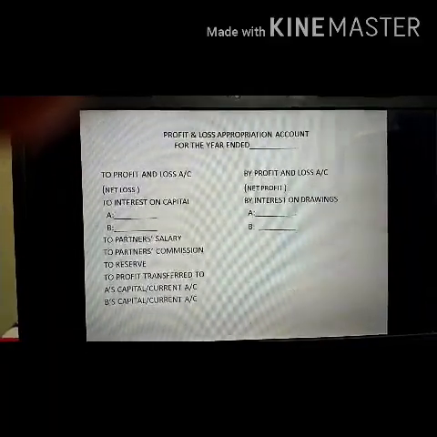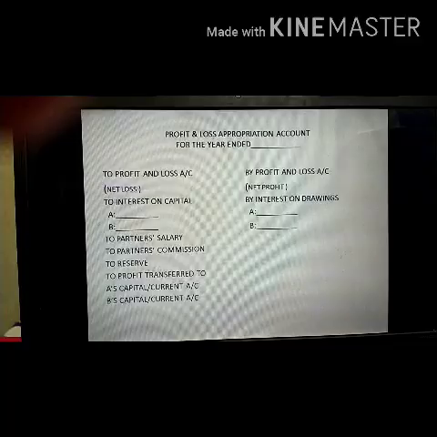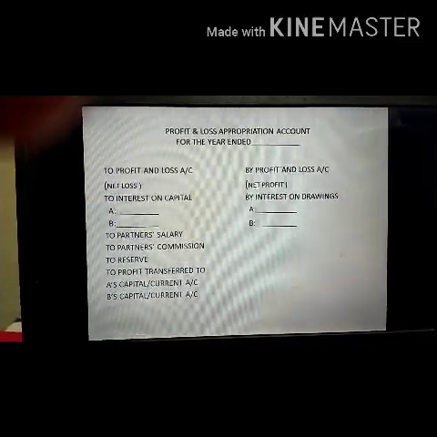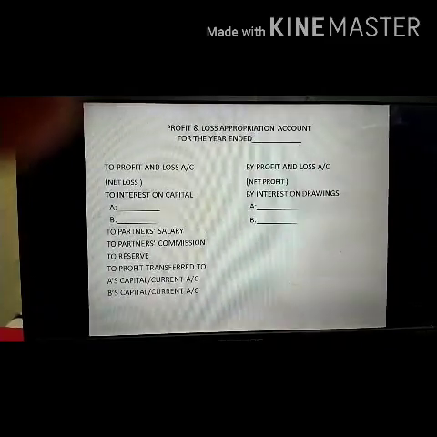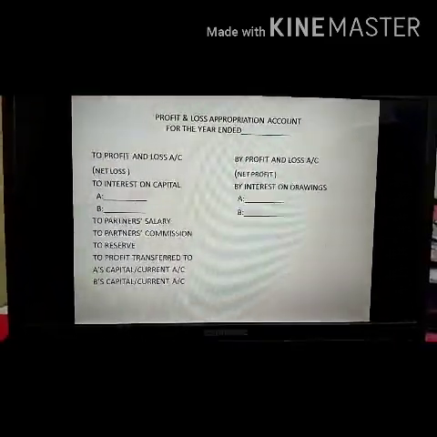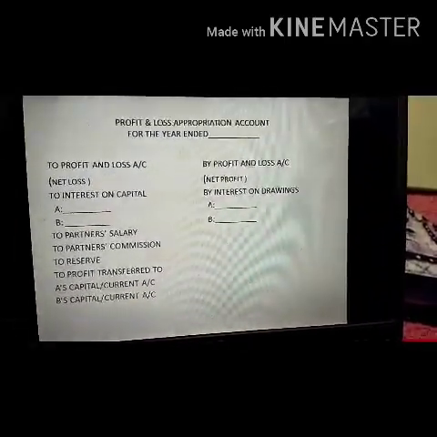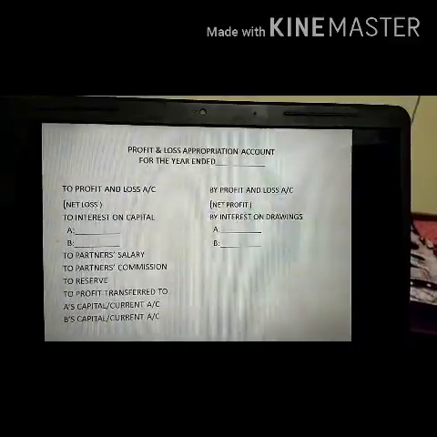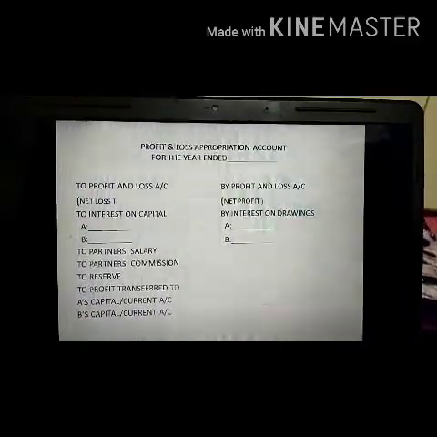Suppose there are two partners, the interest on drawings will be put and the subtotal will be carried to the main amount column. If it is a loss, then it starts with the debit balance of profit and loss account. That is, the net loss is put on the debit side of profit and loss appropriation account.